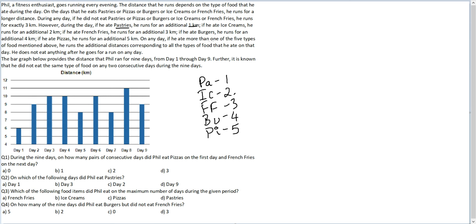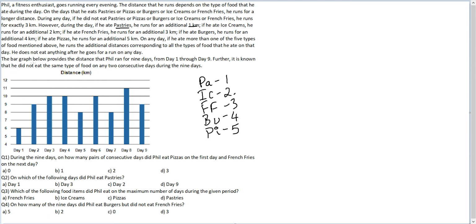On any day, if he ate more than one of the above 5 types of food mentioned above, he runs the additional distances corresponding to all types of food that he ate on that day. Okay, so it is possible that he can eat more than one type of food on a day. And say if he ate pastries and ice cream on the same day, then he would run three instead of just one or two additional. He will run 3 kilometers.